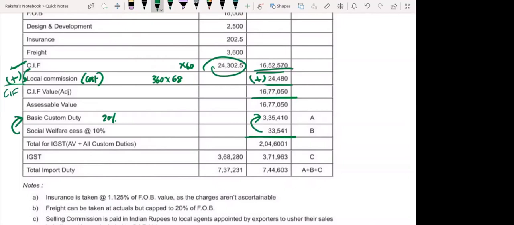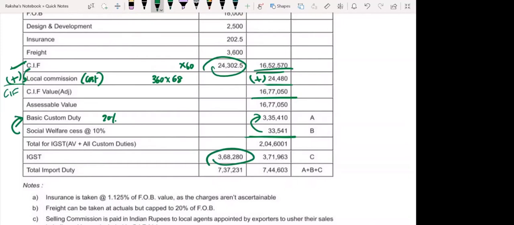They have given you 18%, right? So 204,601 into 18% if you do, you will get 3,68,280. Okay, until here well and fine, you guys don't have any confusion until here.